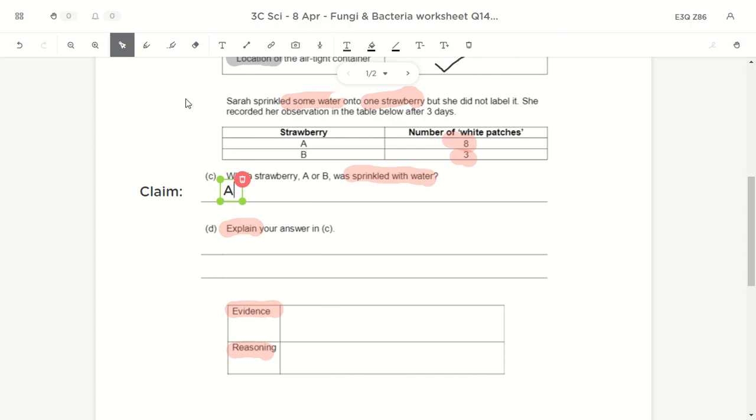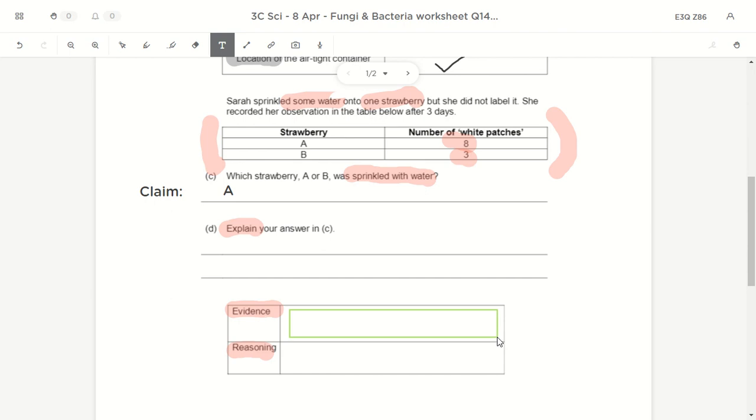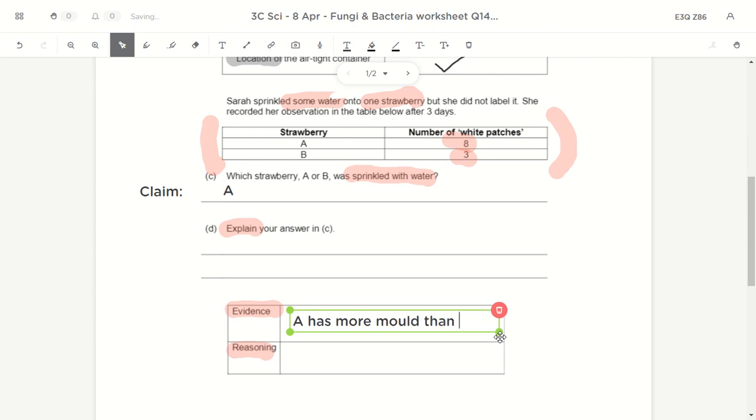So let's look at the evidence first. What can we tell from the table over here? What can we tell from here? Alright, so from this table here, I can see that strawberry A has more mold. Since I know it's mold already, I don't have to keep repeating white patch. Then B. Okay, this is what you can tell from the table. The table tells you that A has more mold than B. So once again, evidence is what the table tells you.